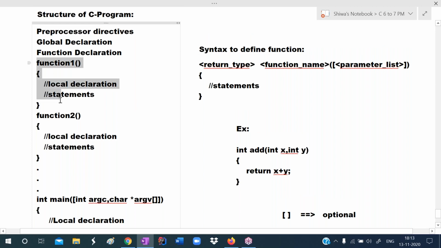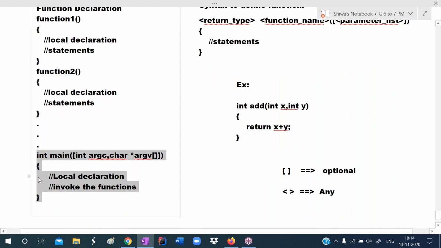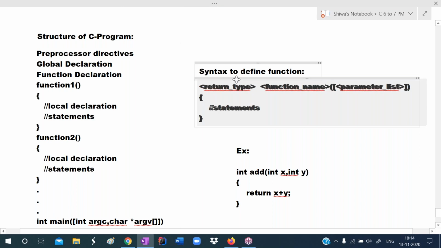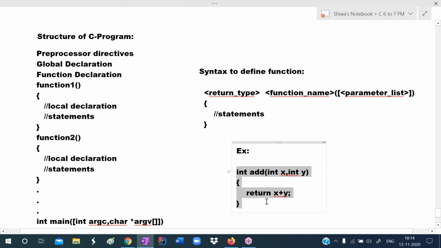So we write C program in the form of functions. This feature is called modularity. Like this, we can define any number of functions. Finally, we define main function. From the main function, we invoke those other functions. Sometimes we write preprocessor directives, global declaration, and function declaration. To define the functions, we follow this syntax. This one is the example to define the function.